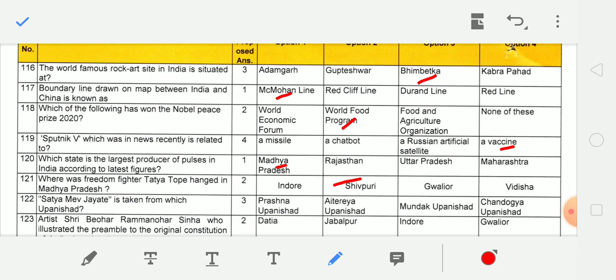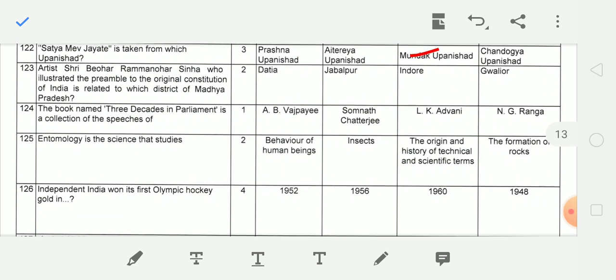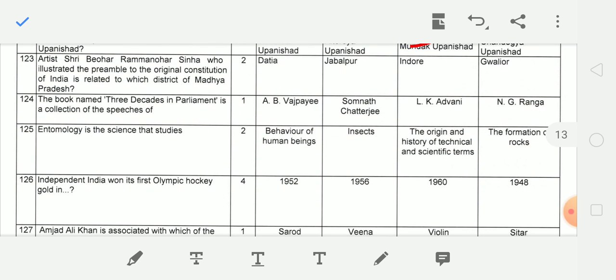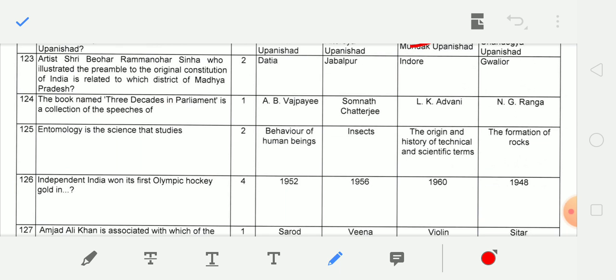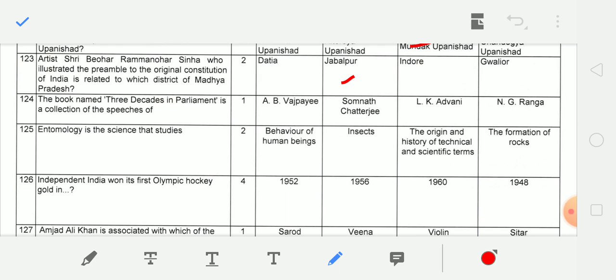Shivpuri. Next question. Satyamev Jayate is taken from which Upanishad? Mundak Upanishad. Next question. Artist Shri Buhar Ram Manohar Sinha, who illustrated the preamble to the original Constitution of India, is related to which district of Madhya Pradesh? Jabalpur. Next question. The book named Three Decades in Parliament is a collection of speeches of Atal Bihari Vajpayee.